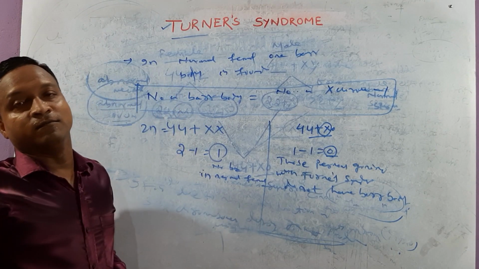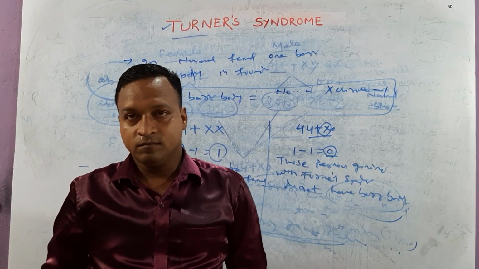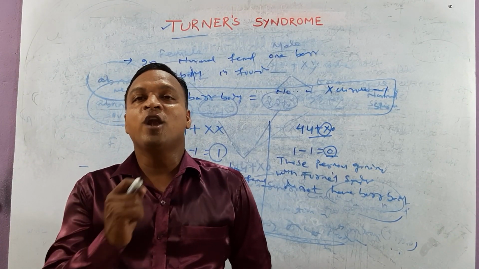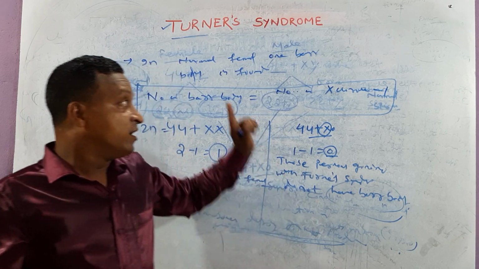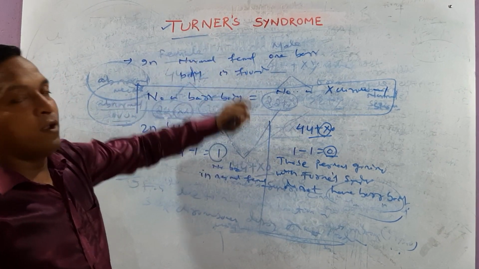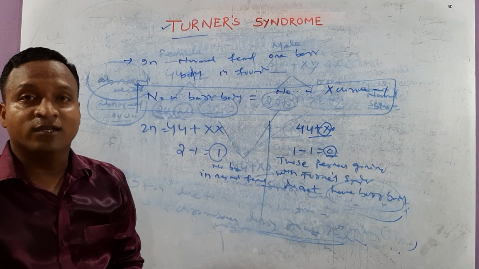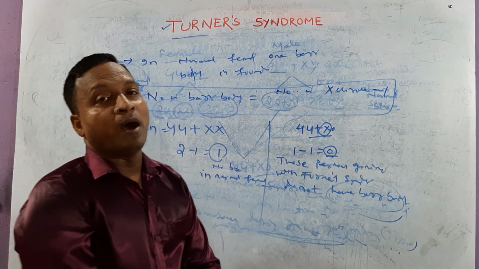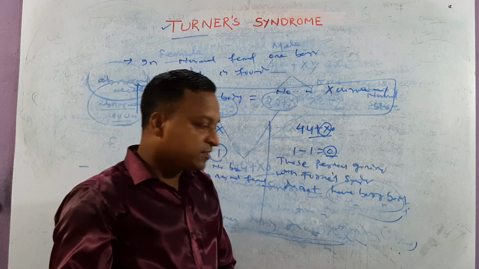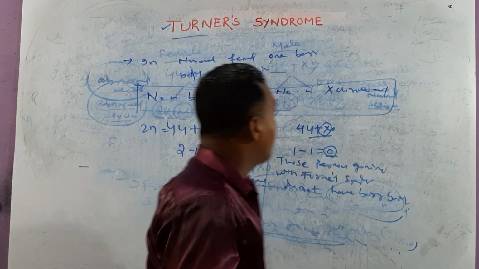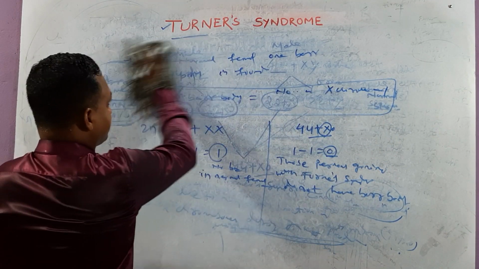One important question comes. Which females do not contain Barr body? The answer is those people with Turner syndrome, they do not have which body? Barr body. Clear? 100% guys. So this is the basic idea about Turner syndrome.